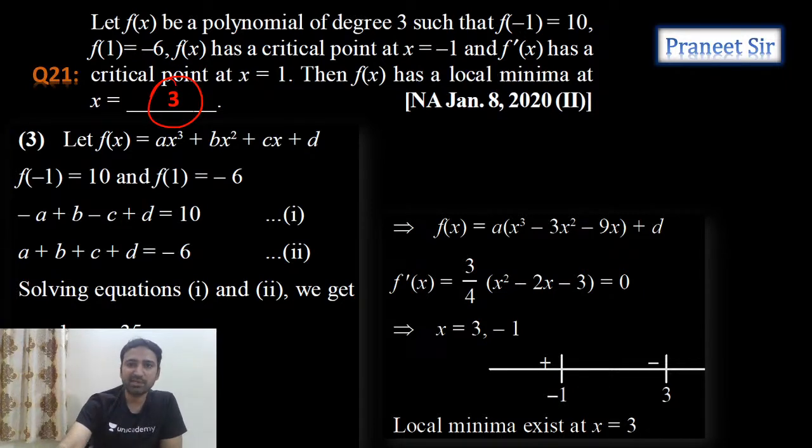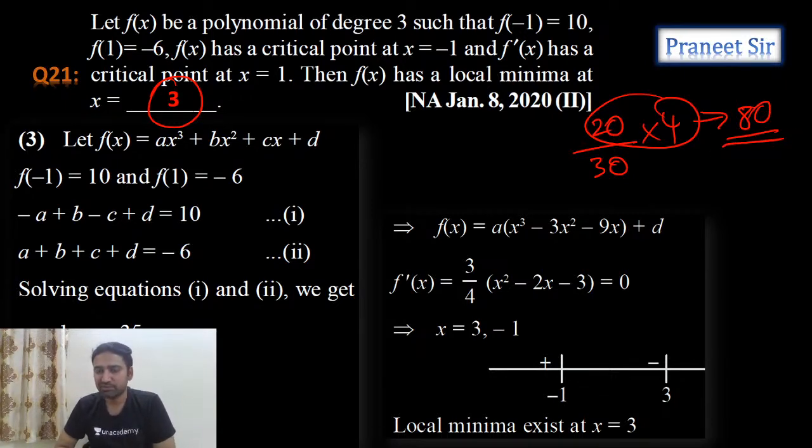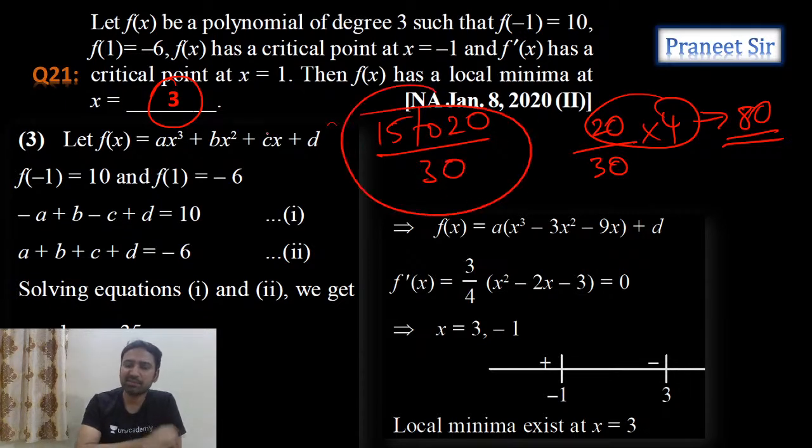If you can attempt 20 questions out of 30 questions, we can get 80 marks without mistakes. Let's say 15 to 20 out of 30 questions, if you can attempt it, then we get a good score.